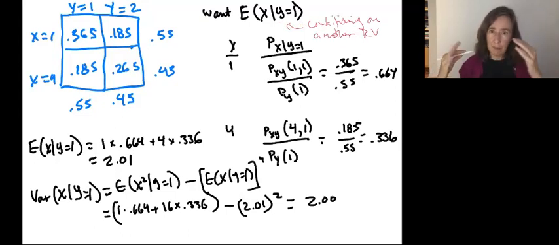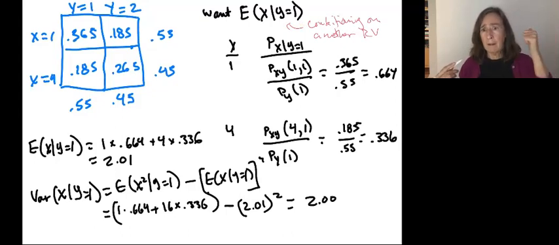And again, touching base with some of the ideas that I opened this unit with, everything we're doing here is stuff that we already knew how to do. We already knew how to think about joint and conditional probabilities. We already knew how to find expected values and variances. We're just putting it all together. And there's nothing actually hard about it. It's just there's a lot of possibilities to keep straight, okay?